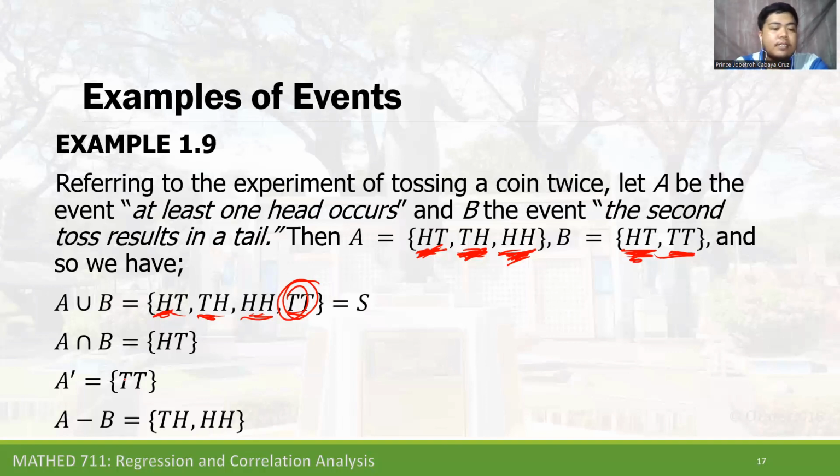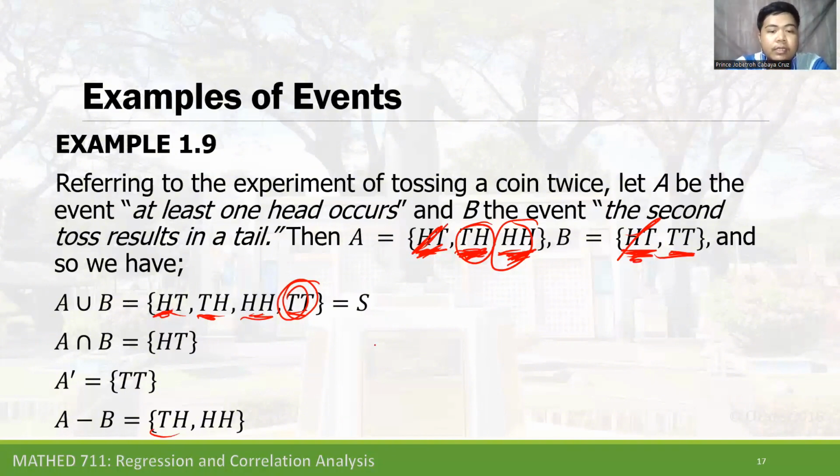And another one is the difference. A minus B is equal to TH and HH. TH and HH are included because HT has been cancelled.